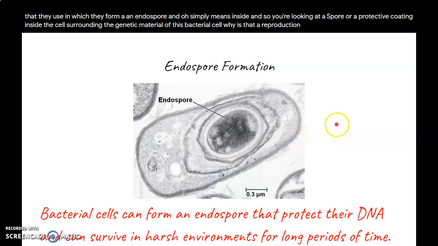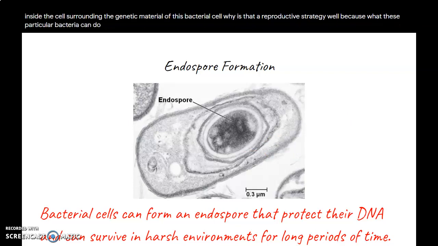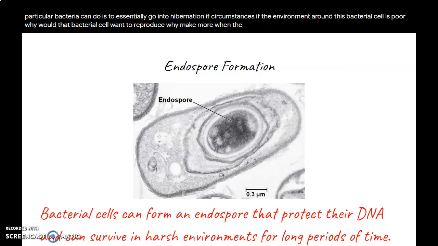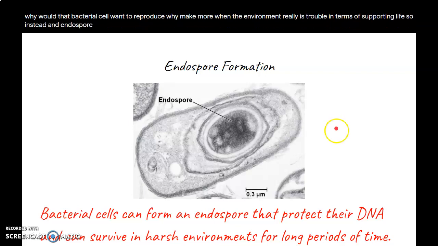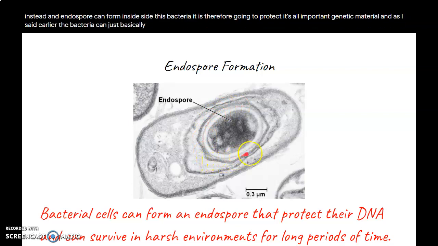Why is that a reproductive strategy? Well, because what these particular bacteria can do is to essentially go into hibernation. If the environment around this bacterial cell is poor, why would that bacterial cell want to reproduce? Why make more when the environment really is trouble in terms of supporting life? So instead, an endospore can form inside this bacteria. It is therefore going to protect its all-important genetic material. And as I said earlier, the bacteria can just basically go into hibernation.